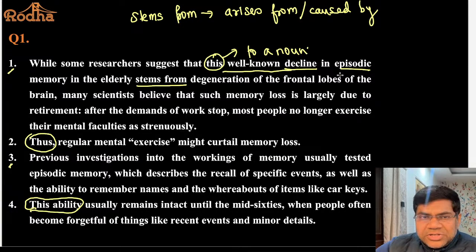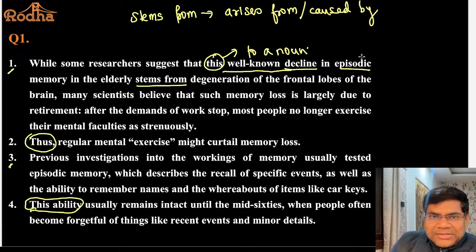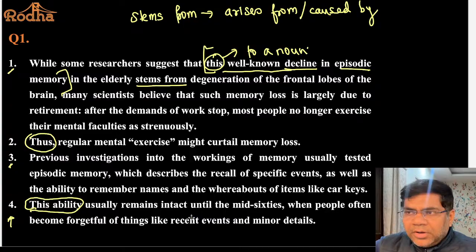So while some researchers suggest that this well-known decline, can I say that this well-known decline means somewhere this thing has happened in the passage, and where has it happened? It has happened in statement number 4. Correct? If you look at statement 4, you will get to know exactly what it says.